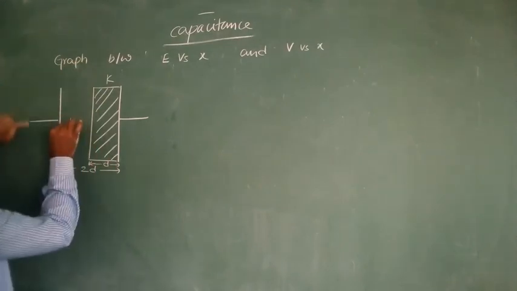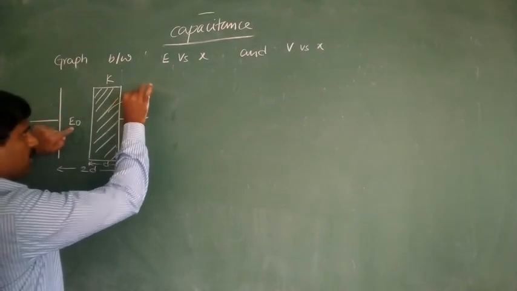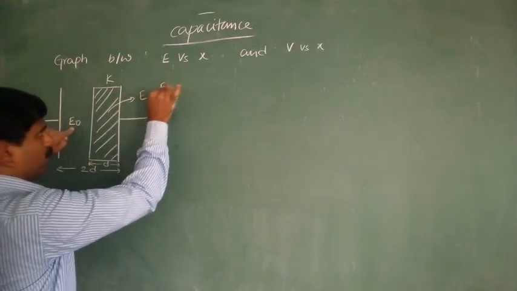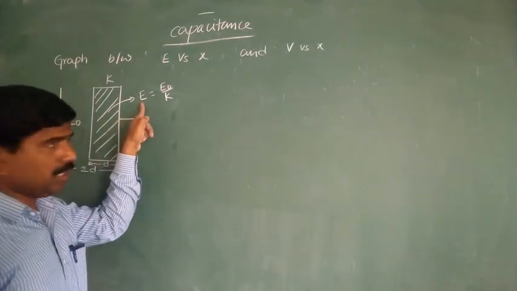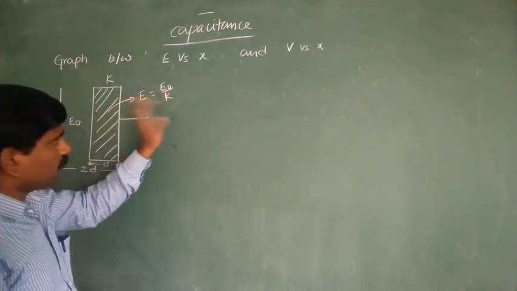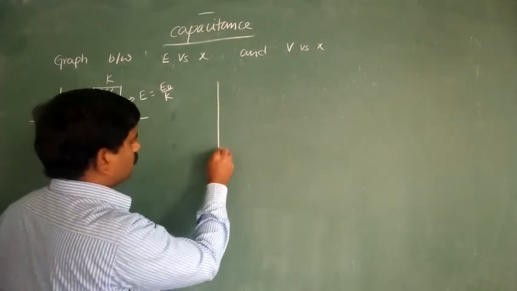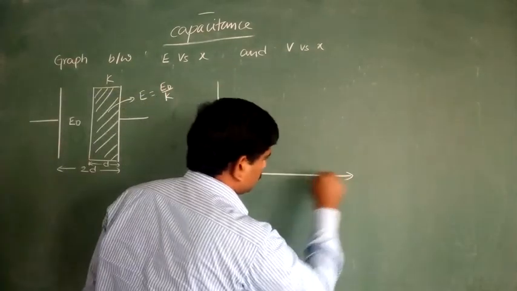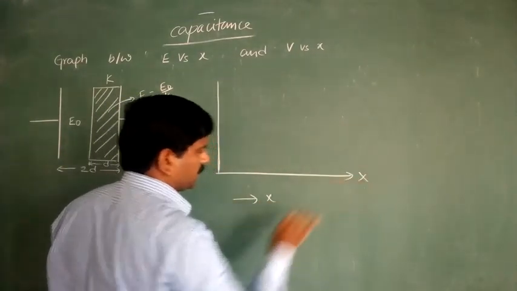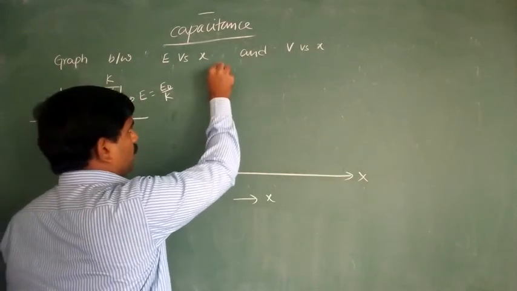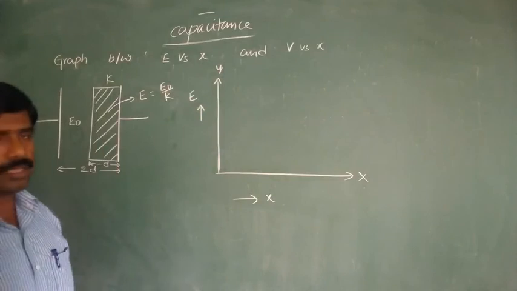This is the air medium, so the electric field intensity is equal to E naught. In this one, it is E naught by K. So with the dielectric, the electric field intensity is E, and its value is equal to E naught by K. So if you take x on the x-axis, that means separation or distance, and the electric field intensity on the y-axis.